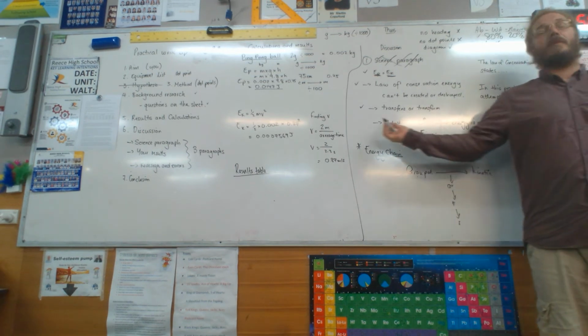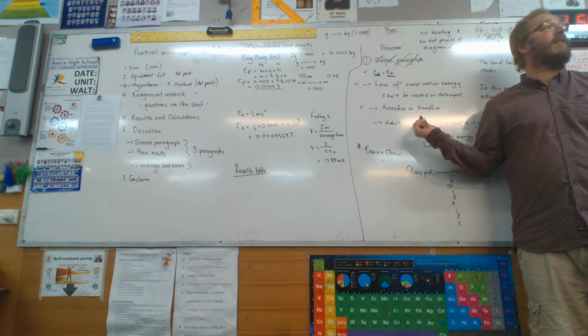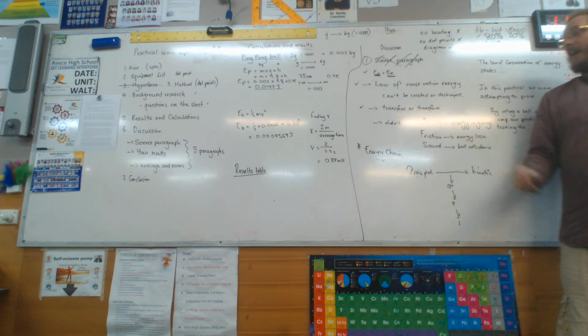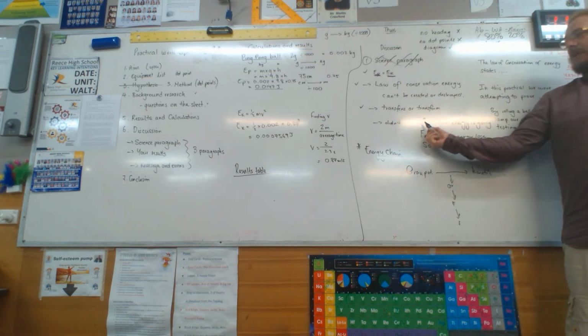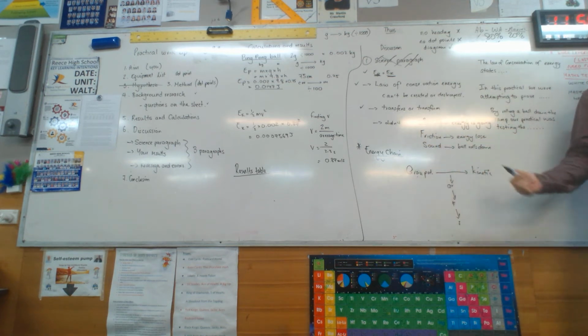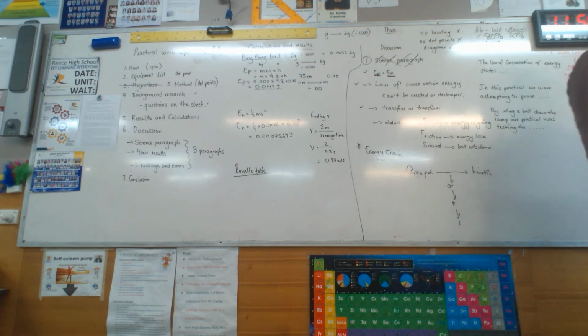In this experiment, we didn't consider these transfers or transforms. So my potential energy as it rolls down the ramp is being transformed as it is hitting air resistance, friction and sound. There we go. That's explained it, hasn't it?